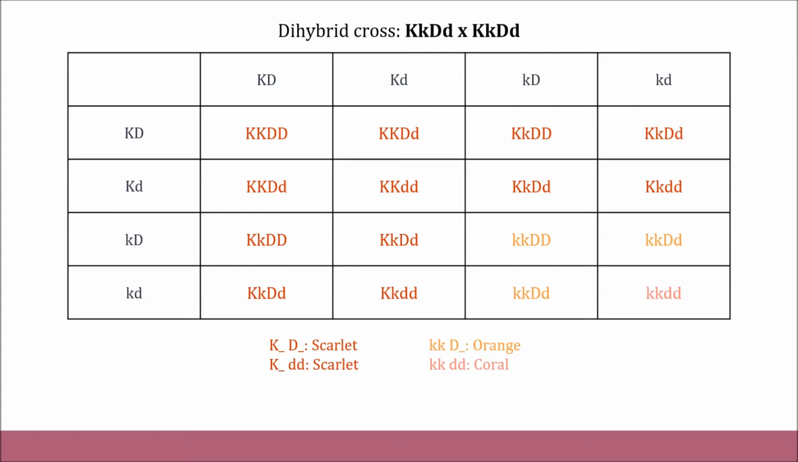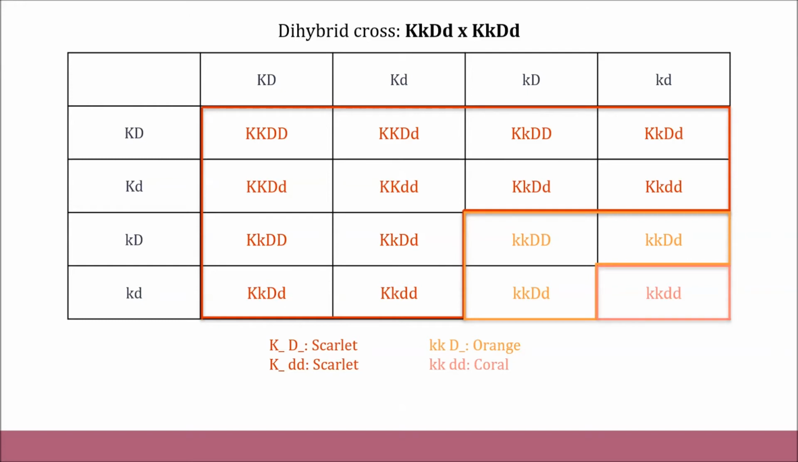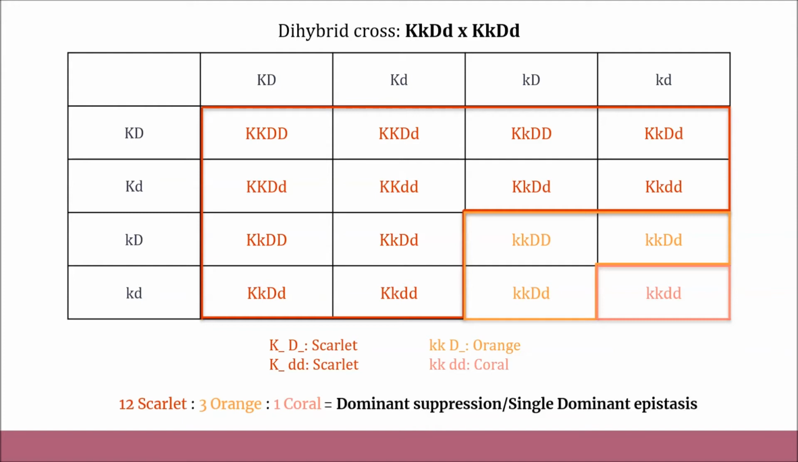We know that big K and big D code for scarlet flowers. Big K and little d also code for scarlet flowers. Then, little k and big D result in orange flowers. And lastly, little k and little d code for coral flowers. This gives us a ratio of 12 scarlet flowers, 3 orange flowers, and 1 coral flower. This indicates that the mode of epistasis is dominant suppression, or single dominant.